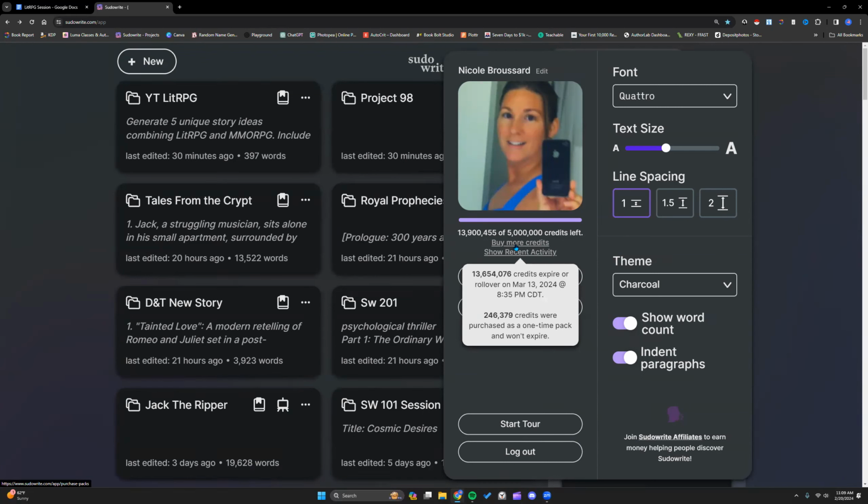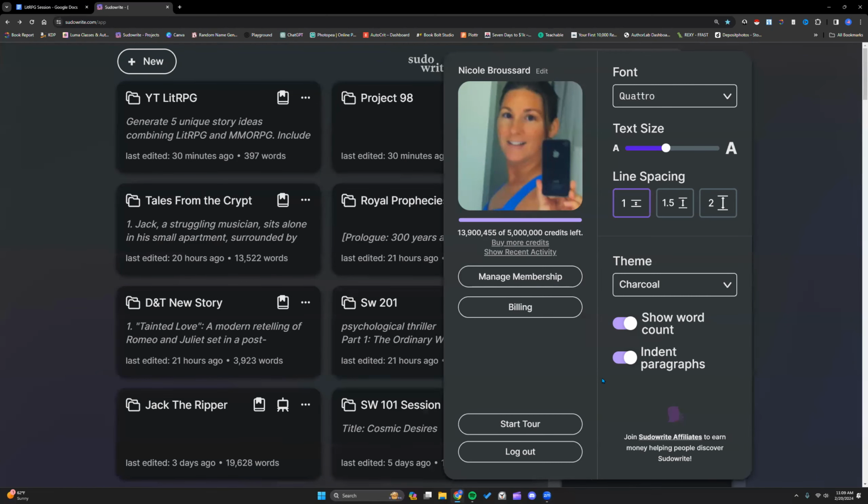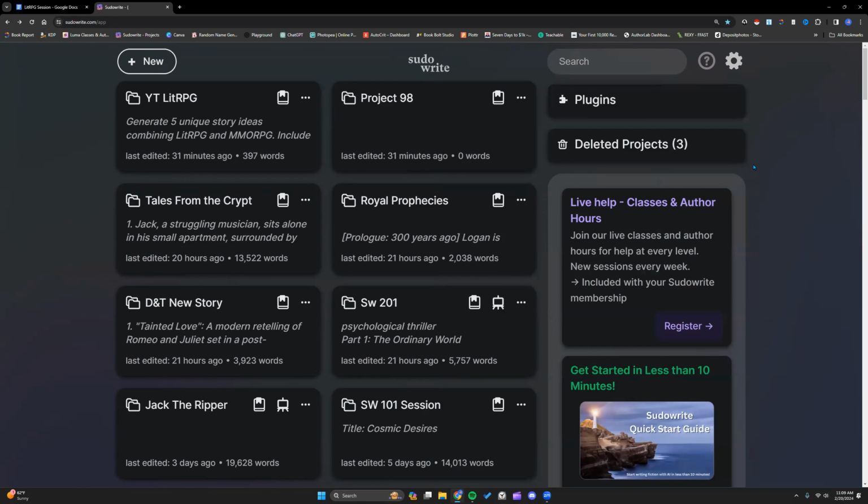There is currently a bug with that pop-up. So if you can't see that time with the date and rollover, click on Manage Membership. Nicole, can you move your mouse? Click on Manage Membership. It will take you to another page which will have that time and date on. Awesome. Thank you.